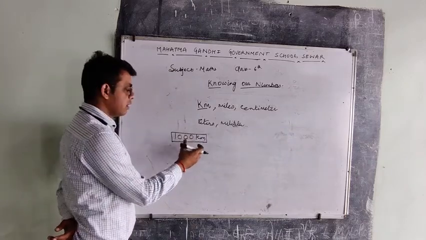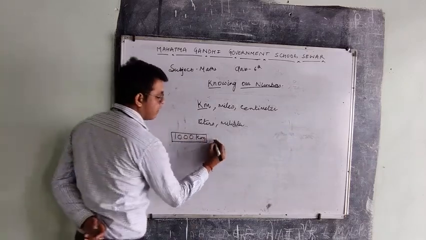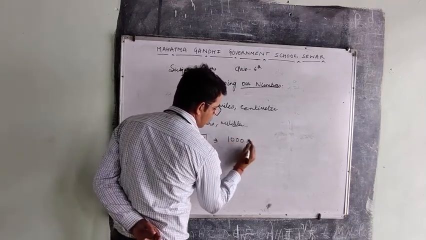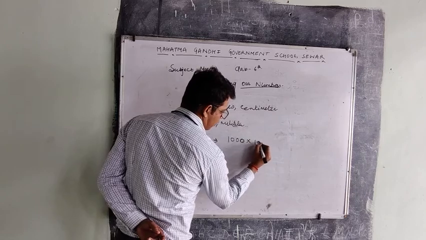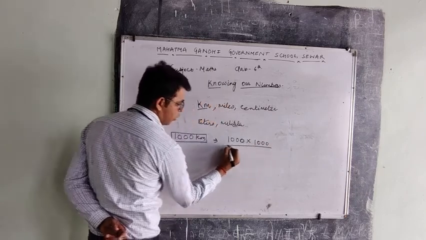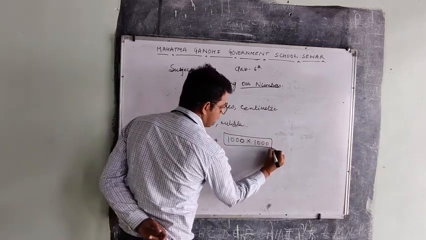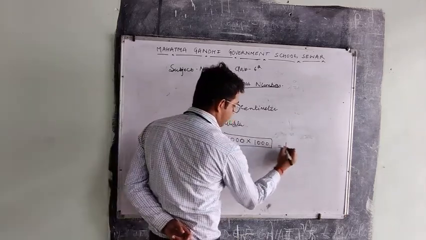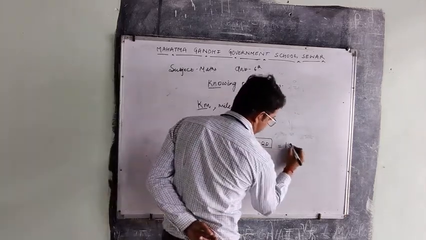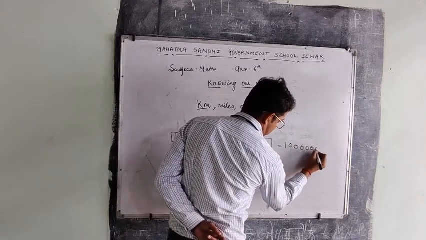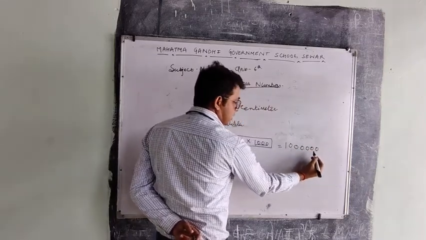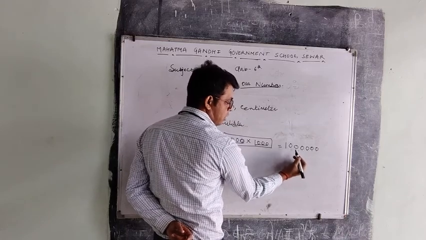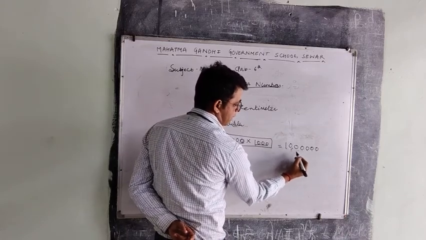If we want to convert this kilometer into meters, then what will we do? 1000 into 1000, because 1 kilometer has 1000 meters. Then it will be unit digit, 10 digit, 100, 1000, 10,000, lakh, 10 lakh.